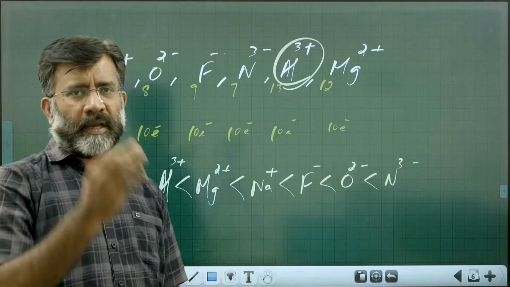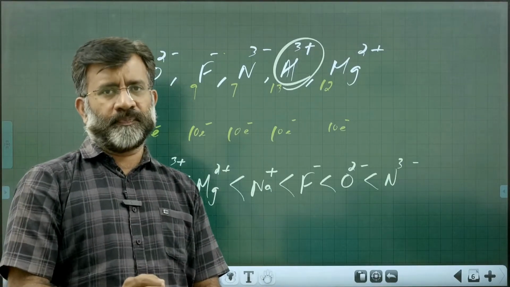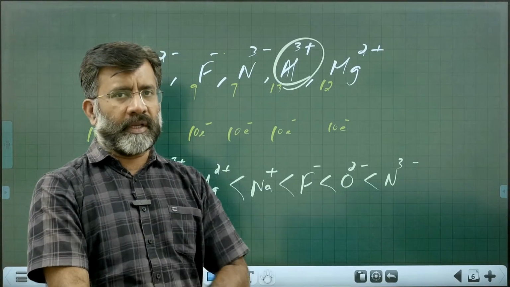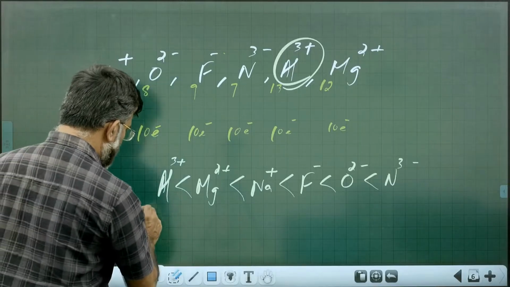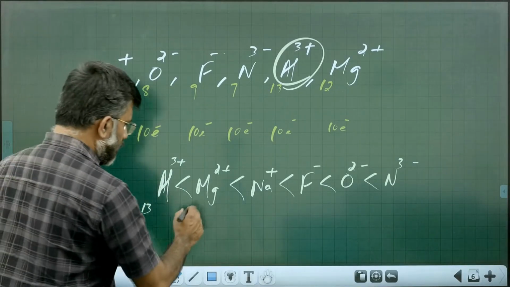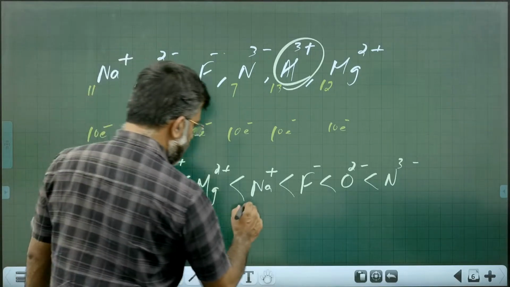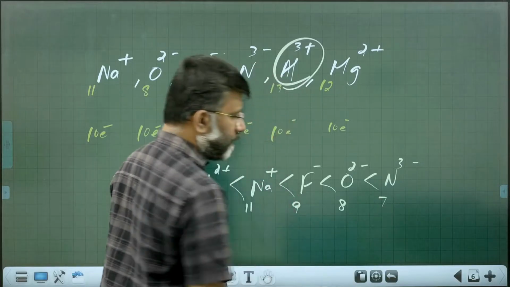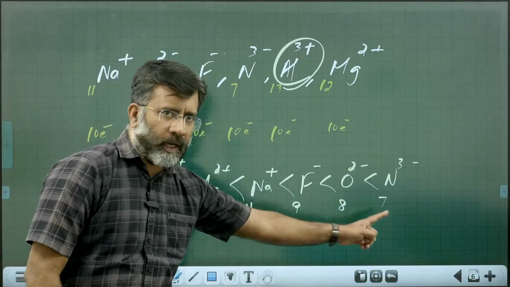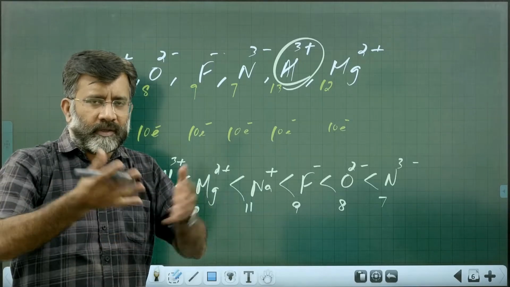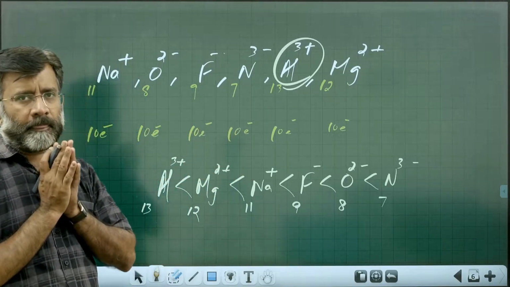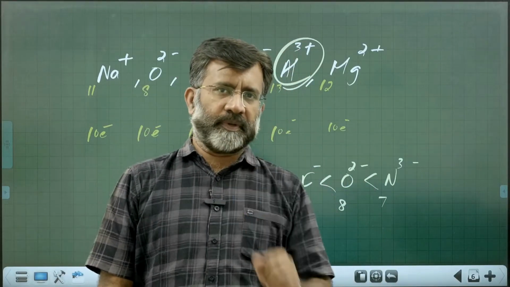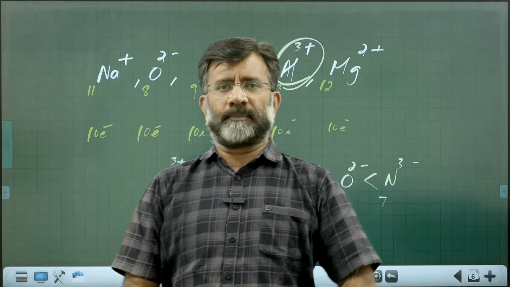So the size of isoelectronic species will be based on their effective nuclear charge. Here the nuclear charge is 13 protons. Here it is 12 protons. Here it is 11 protons. Here it is 9, here it is 8, here it is 7. So with greater nuclear charge, size will decrease. Very, very important idea. This kind of observation has to be done based on the first periodic property, atomic size.